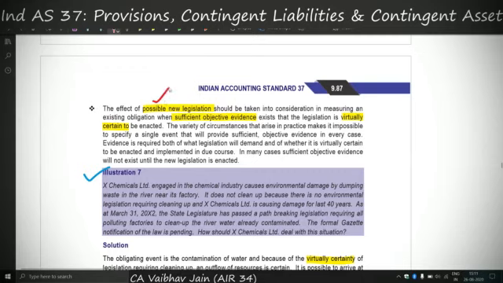Now for possible new legislation, as I covered earlier, there should be a virtual certainty of the legislation being enacted, and only in that case can we recognize a provision for that.